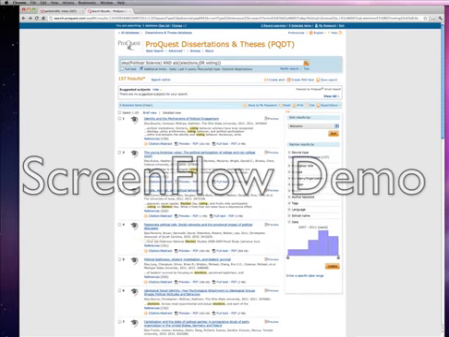Now, just to give you a sense of how you might change this without going back to the menu, you can simply go up here to this window and substitute other terms if you're interested.